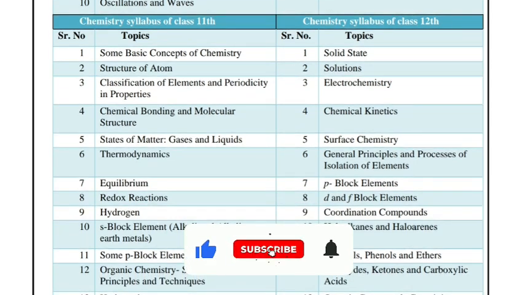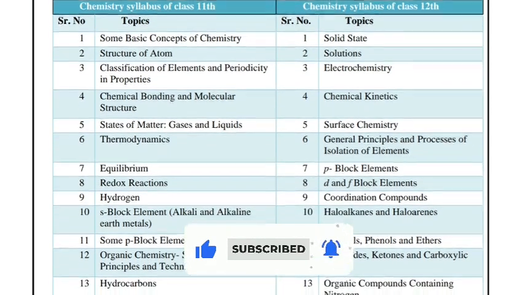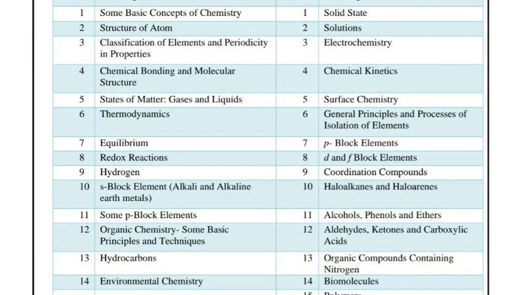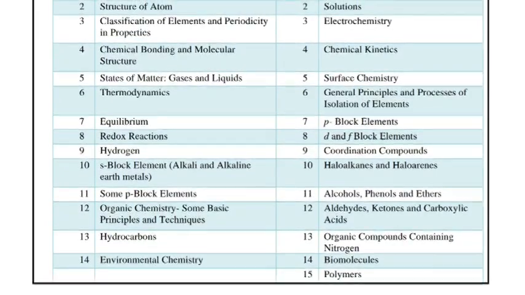Eighth, redox reaction. Ninth, hydrogen. 10th, S block elements, that is alkali and alkaline earth metals. 11th, some P block elements. 12th, organic chemistry, that is some basic principles and techniques. 13th, hydrocarbons. 14th is environmental chemistry.